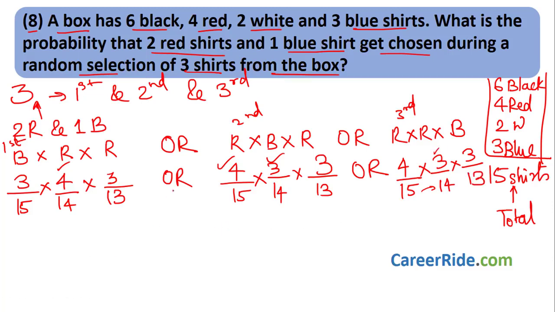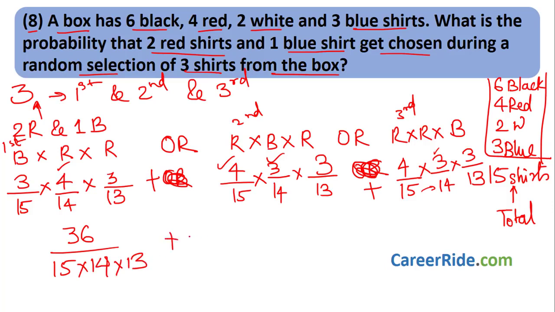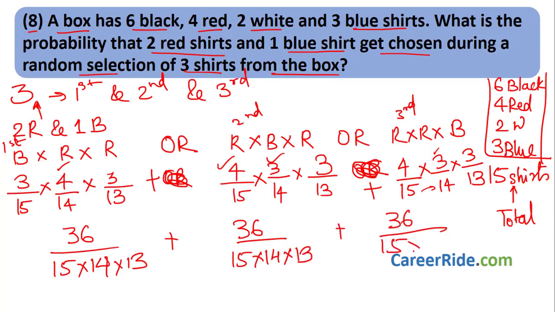What will you have over here? Or is nothing but addition. If you see everywhere it is 3, 4, 4, 3, that is 4, 3, 3, 4, 3, 3. 4 3s are 12, 12 3s are 36, divided by 15 into 14 into 13, plus you will get the same over here, 36 divided by 15 into 14 into 13.